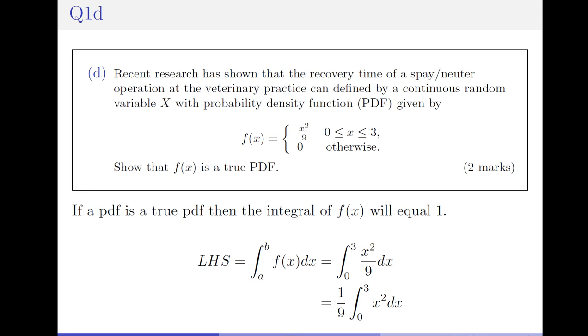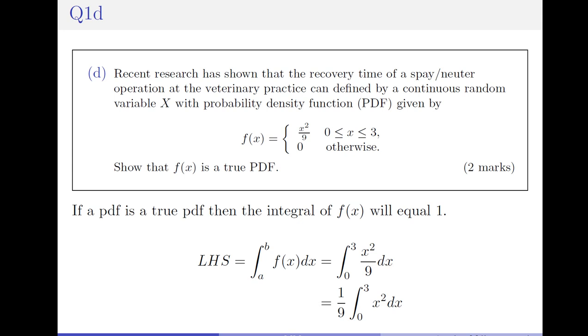So the left-hand side, when we're integrating between b and a of f of x dx, b is our upper limit here, 3, a our lower limit, 0. Our function f of x is x squared over 9 dx. Now we must have a dx because it tells us what we're integrating with respect to. Then in the next line, I've taken out the 1/9 to the front of the integral. So we have 1/9 times the integral evaluated between 3 and 0 of x squared dx.